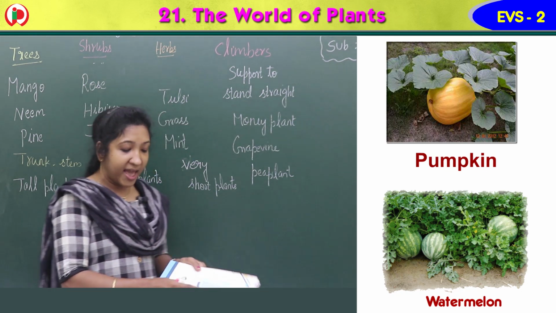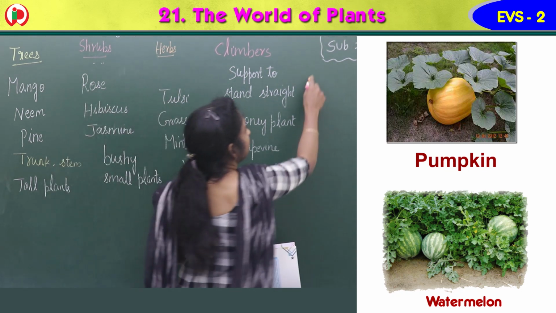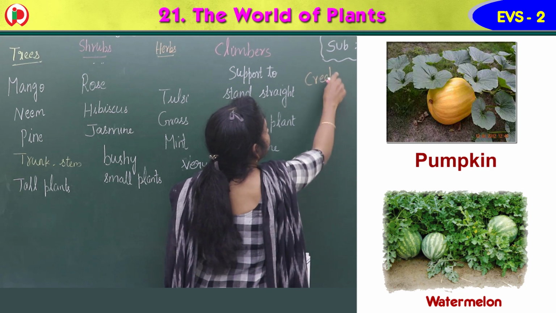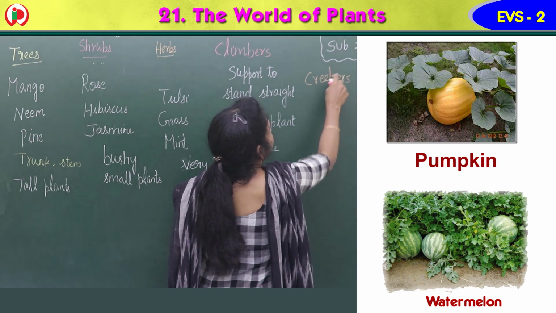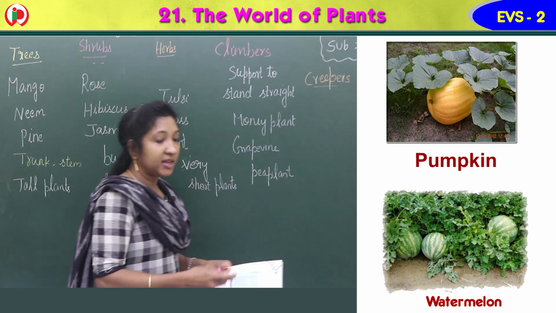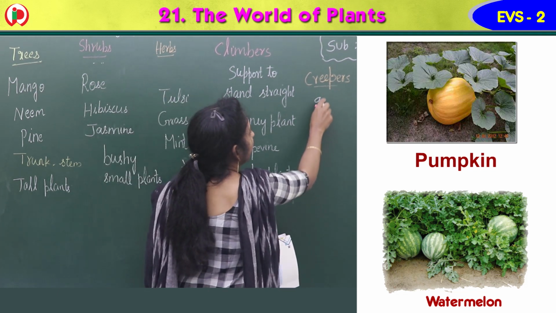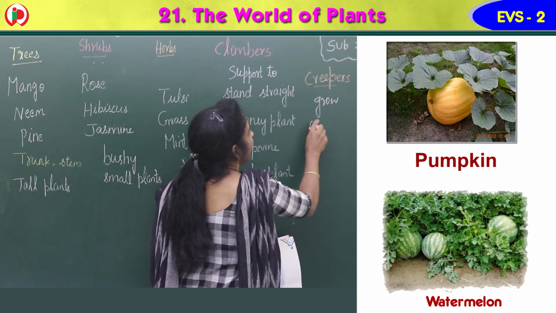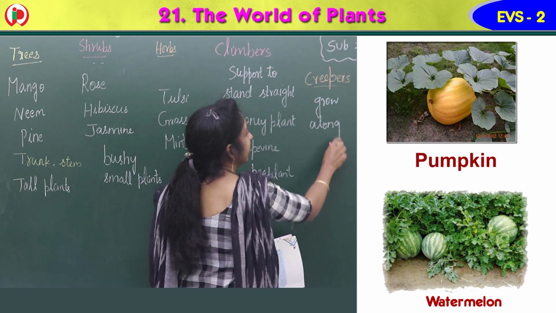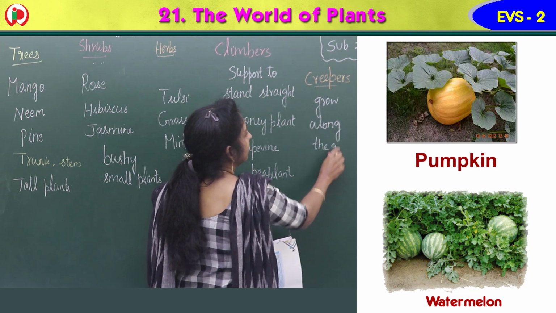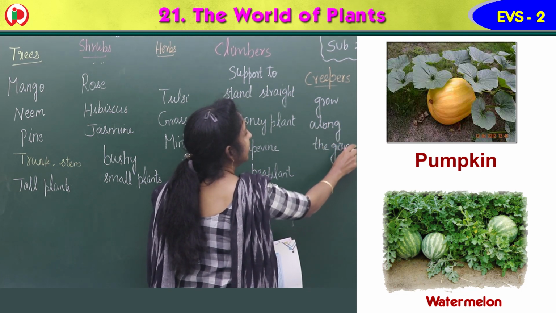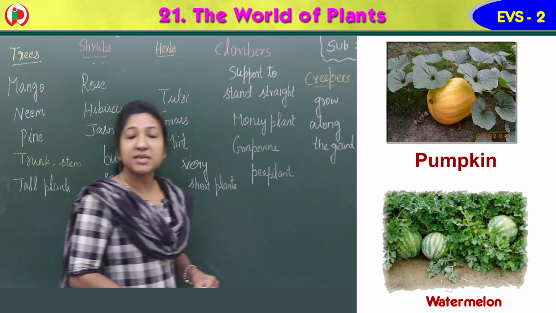So they are known as creepers. Creepers grow along the ground.